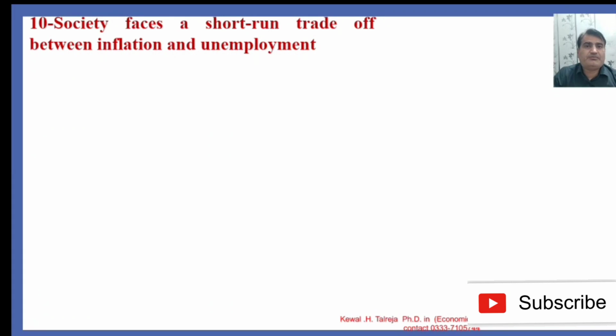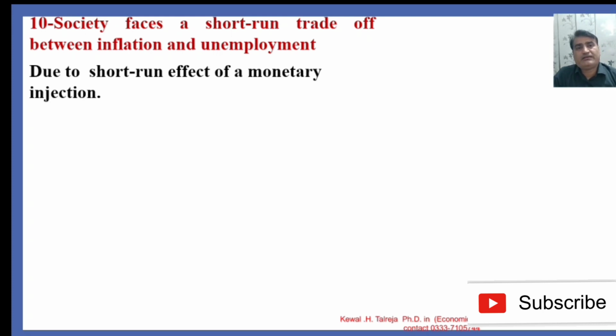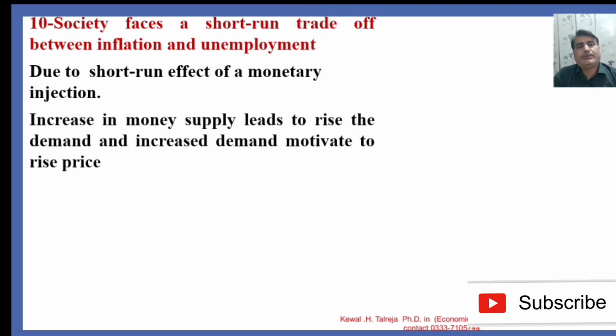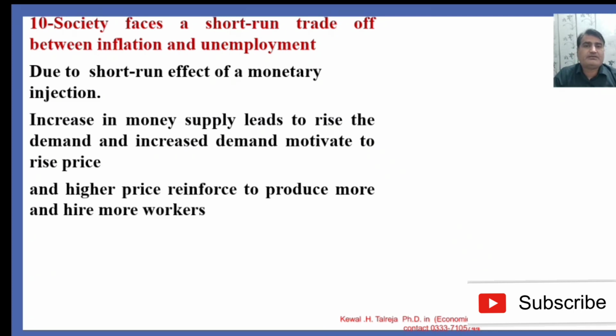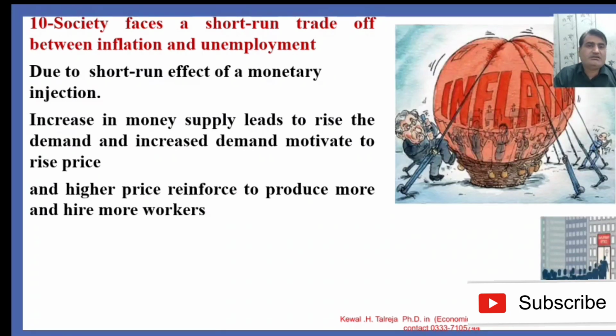The tenth principle of economics is that society faces a short-run trade-off between inflation and unemployment. Due to the short-run effect of monetary injection, an increase in money supply leads to a rise in demand, and increased demand motivates a rise in price, and inflation occurs. And higher prices encourage firms to produce more.